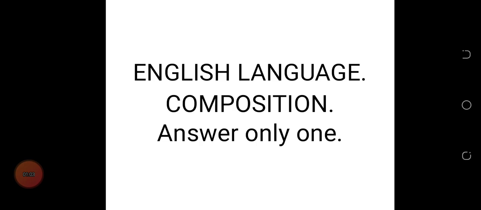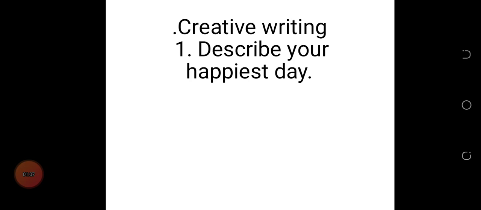Okay, so you have 3 questions and you are to choose just one. So answer only one. One of the questions under creative writing is: describe your happiest day.